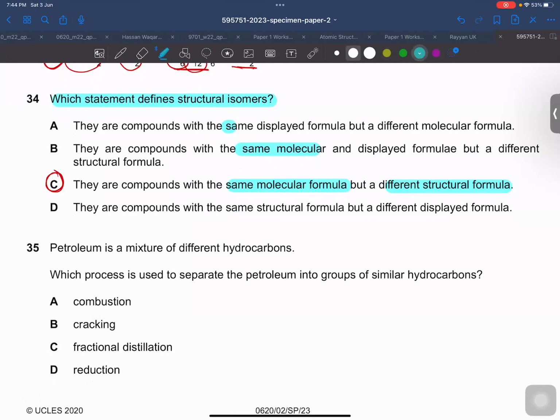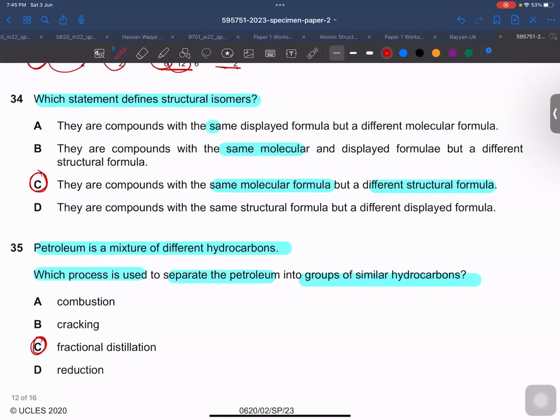Then petroleum is a mixture of different hydrocarbons. Which process is used to separate petroleum into groups of simpler hydrocarbons? It is very simple. Fractional distillation is a process to separate the hydrocarbons of crude oil.